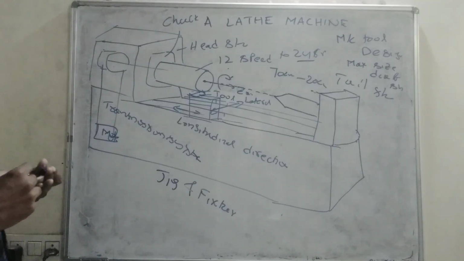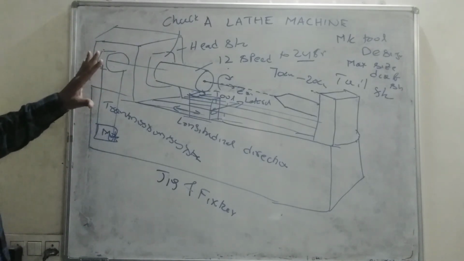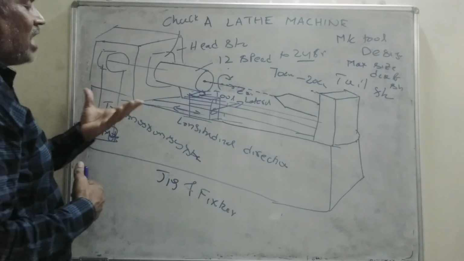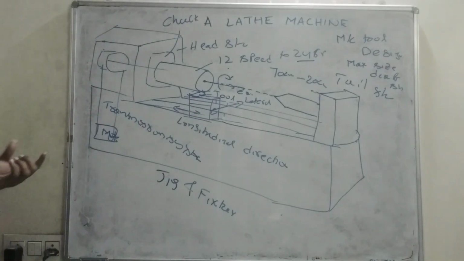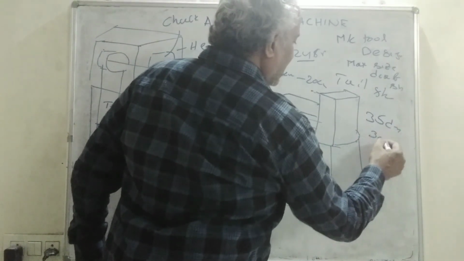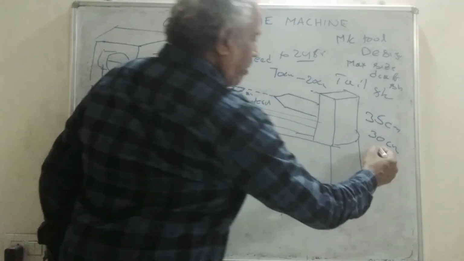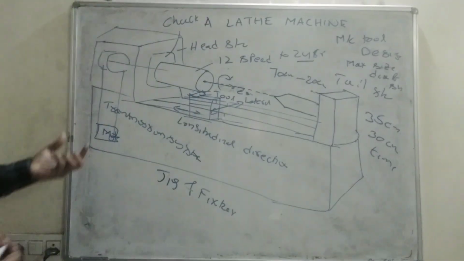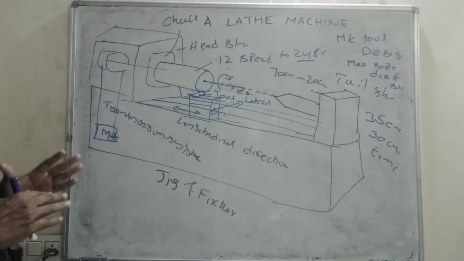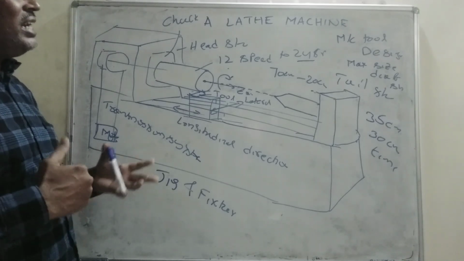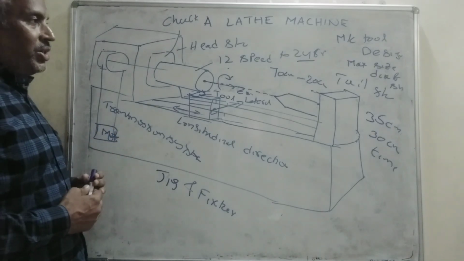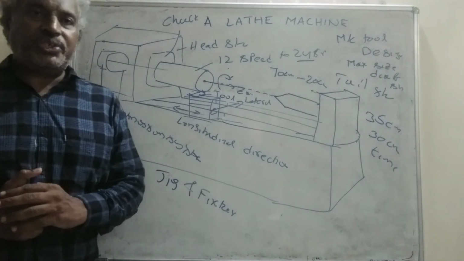To design the machine tool, we can use this, and also the timing required to complete one particular operation. If you want to reduce, say, from 35 centimeter diameter to 30 centimeter diameter, how much time will it take? So the time calculations with various different speeds, the mathematical part, we can also see in this machine tool. This is a brief introduction about a lathe machine, and we'll see in detail the various concepts involved to obtain the objective of the machine tool. This is what I would like to discuss in a small video session. Thank you for watching the video.